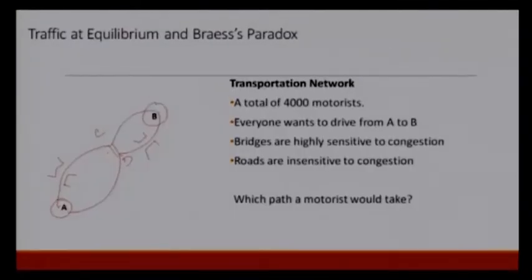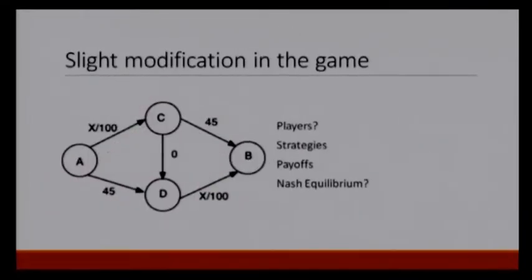So, the road takes negligible or 0 amount of time, and here I show schematically that we have C to D. Just to control traffic, it is announced that people can travel only from C to D, not from D to C. It does not matter if you change the direction, it would remain the same. Now, we have a slightly different game, and what is this game?